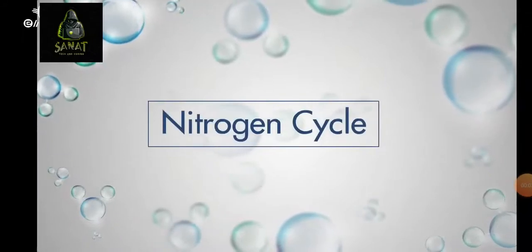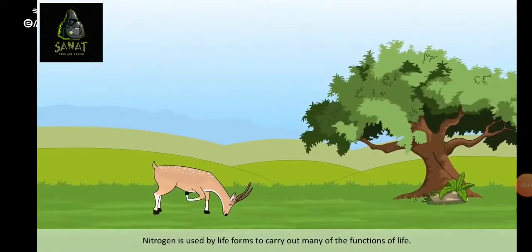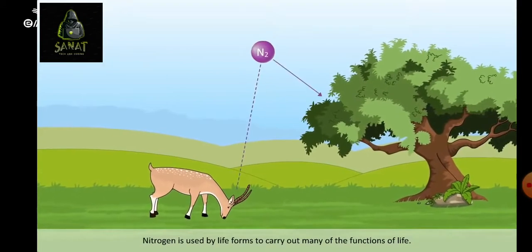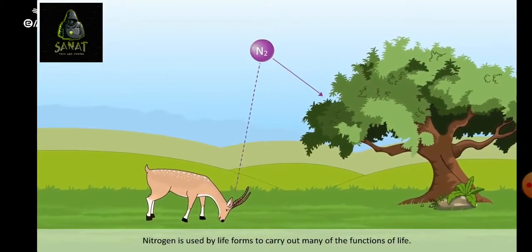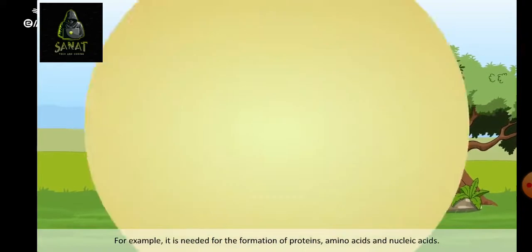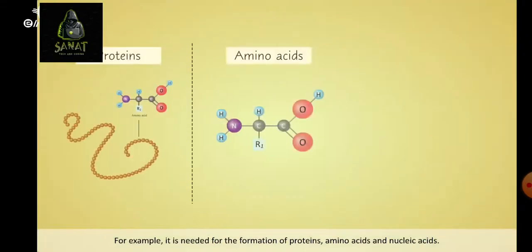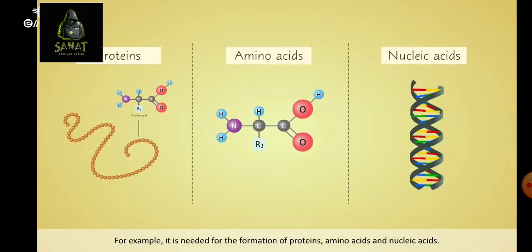Nitrogen cycle. Nitrogen is used by life forms to carry out many of the functions of life. For example, it is needed for the formation of proteins, amino acids, and nucleic acids.